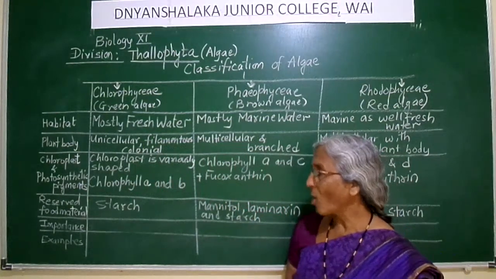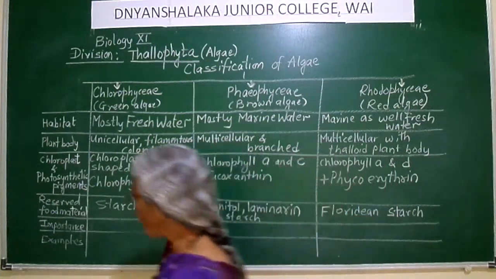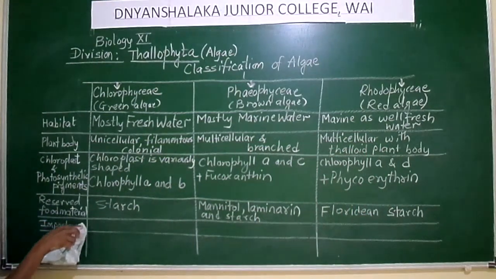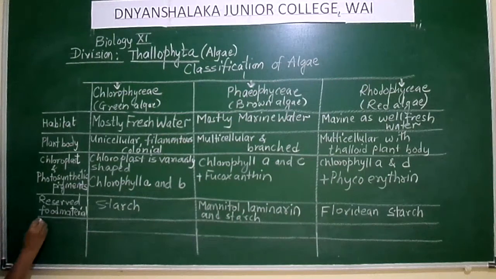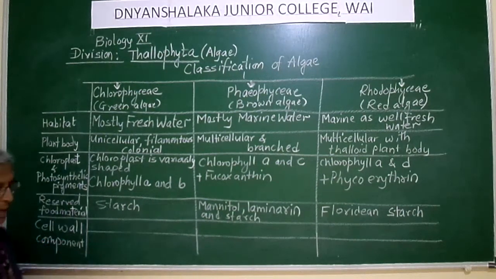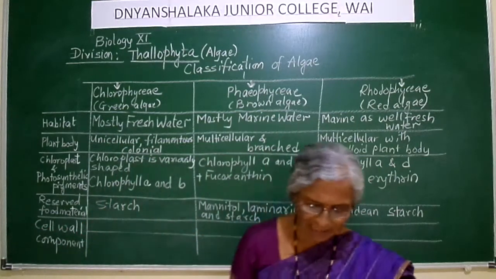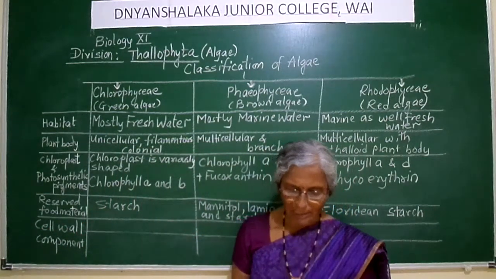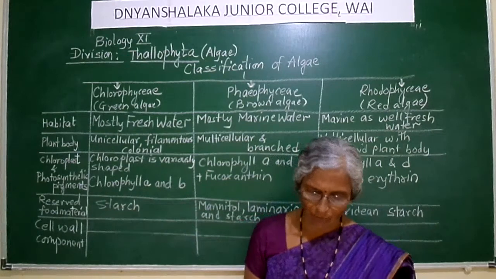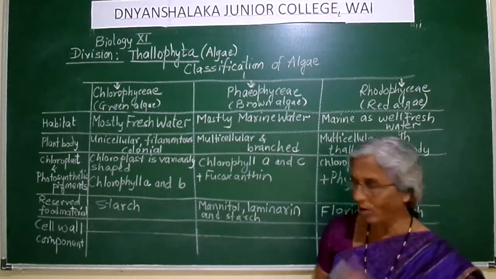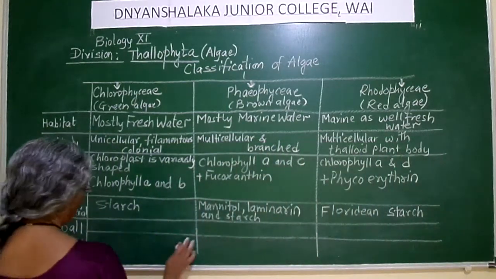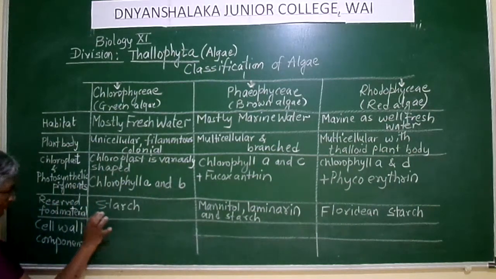Then we pass on. Before we go to the importance, let us add one more point over here, that is the cell wall component. Of what is their cell wall made? In case of Chlorophyceae, the cell wall is made up of cellulose. Cellulose is a polysaccharide.